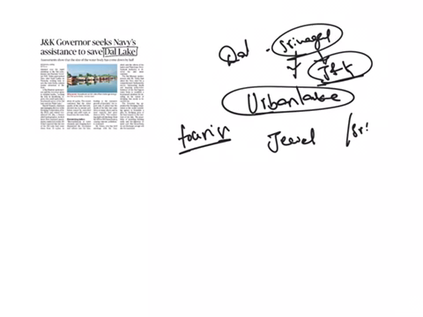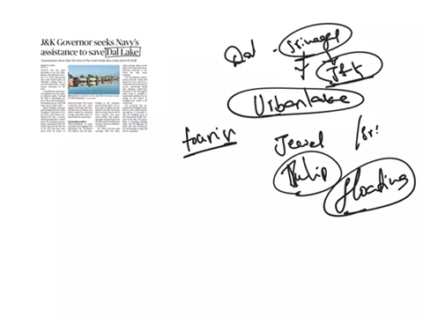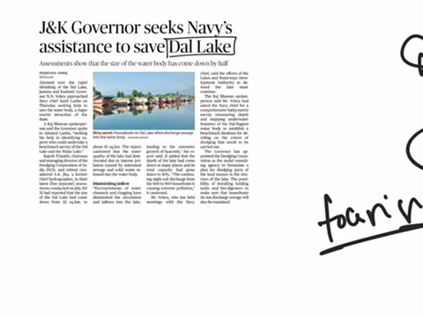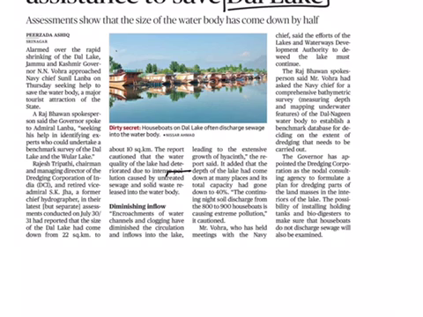Some of the important features of Dal Lake: it has the largest tulip garden in Asia, and it is well known for its floating garden with lotus blooms. Now, the quality of water in this freshwater lake is deteriorating because of pollution caused by untreated sewage and solid waste being released into the water body.